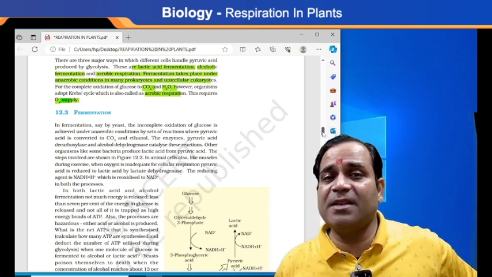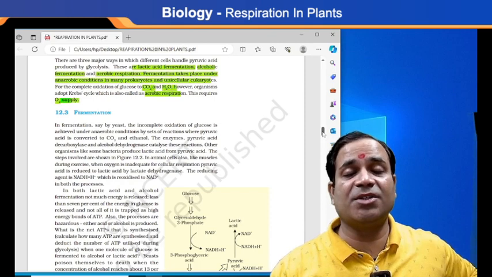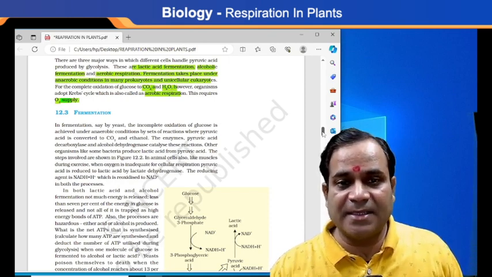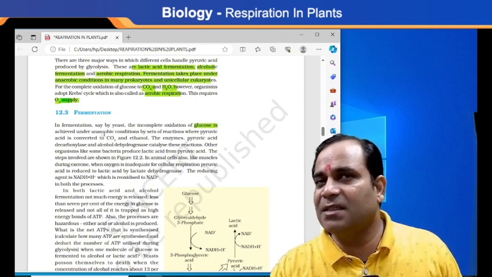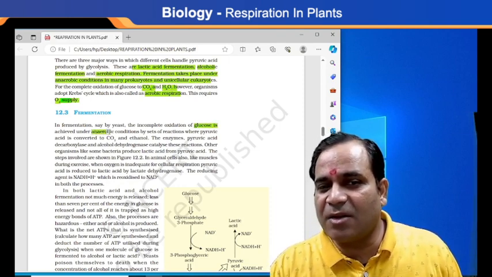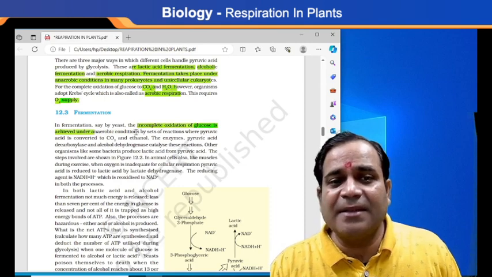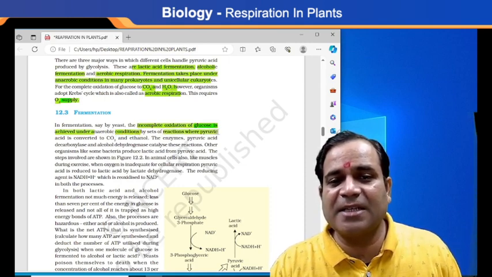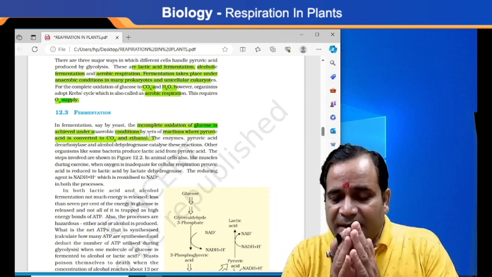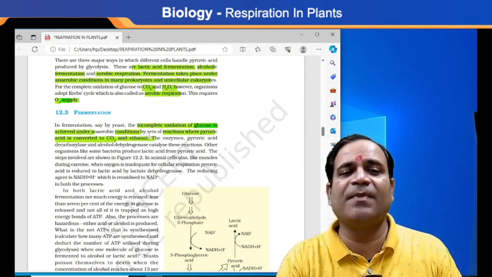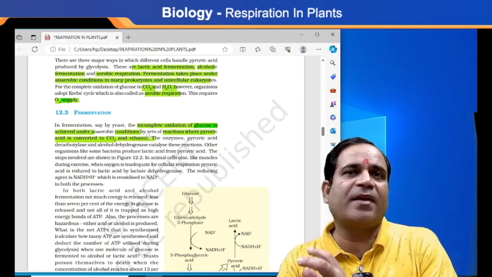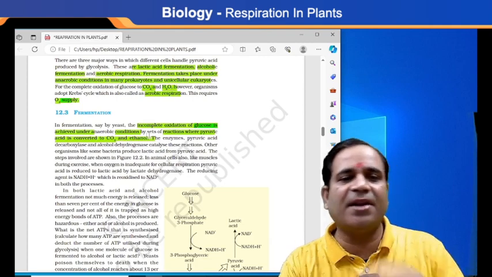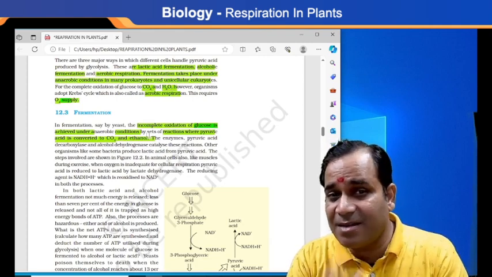Incomplete oxidation of glucose, which is achieved by respiration under anaerobic conditions. This anaerobic condition is set by the reaction where pyruvic acid is converted to carbon dioxide and ethanol. So during fermentation, this incomplete oxidation of glucose is a reaction where pyruvic acid is directly converted into carbon dioxide and ethanol.